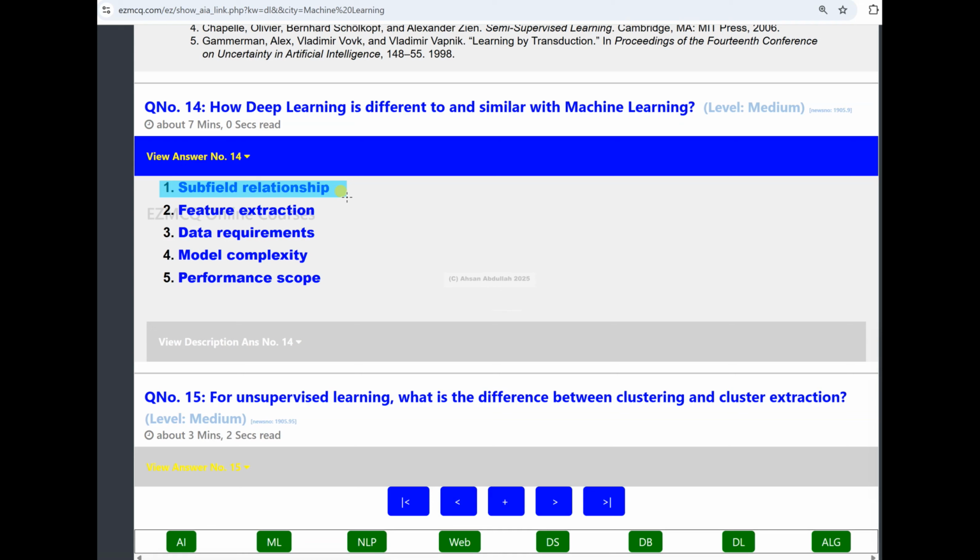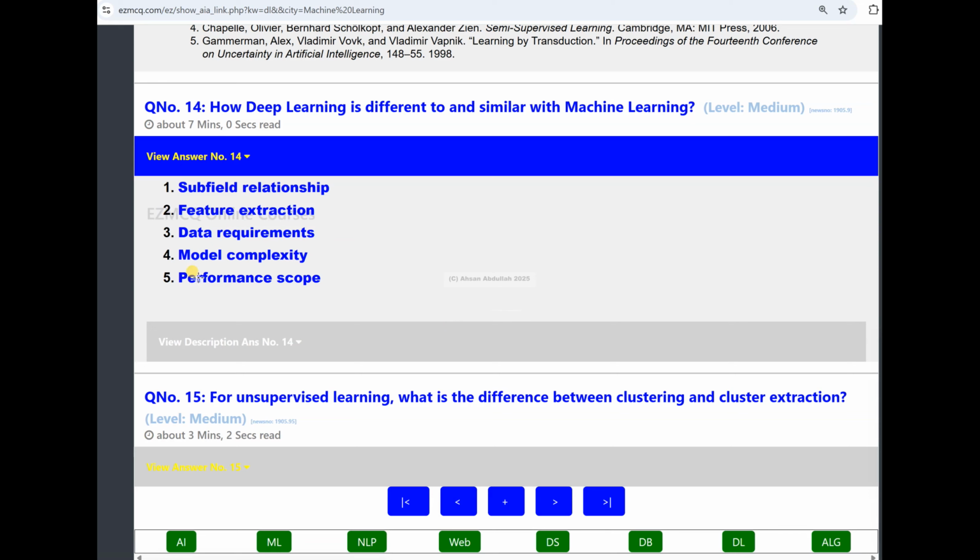So let's review it again. Feature extraction: in traditional machine learning, humans do the feature extraction. In deep learning this is eliminated. The advantage is that deep learning models can handle complex and high dimensional data effectively. That's why they are different.